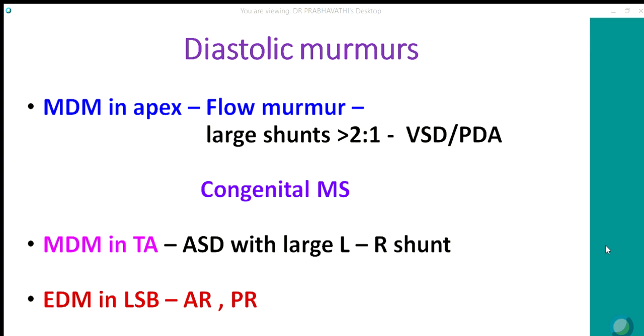In the tricuspid area, again, if you hear an MDM in patients with ASD, it indicates a shunt of more than 2:1. Again, a flow murmur because of large flow across the tricuspid valve. Finally, an early diastolic murmur at the left sternal border is more likely to be AR rather than PR.